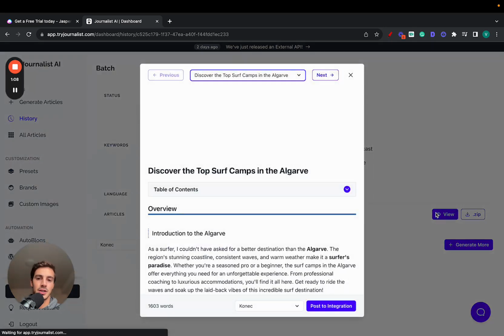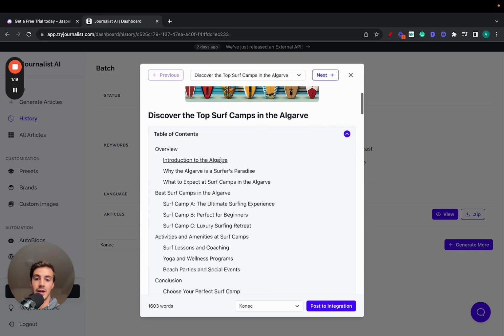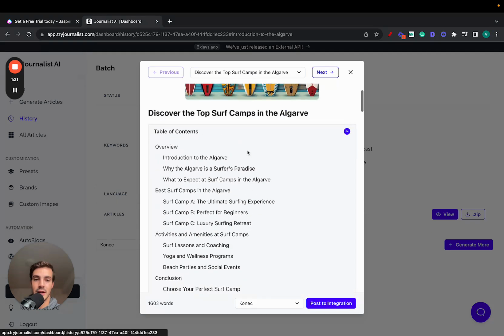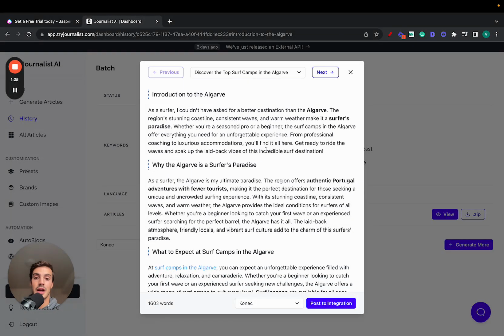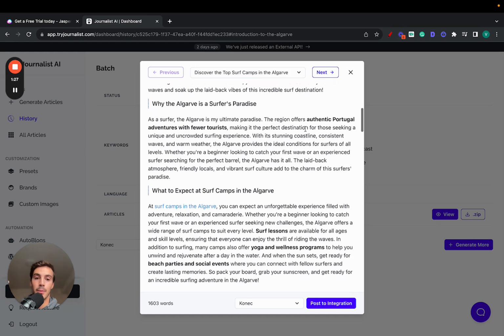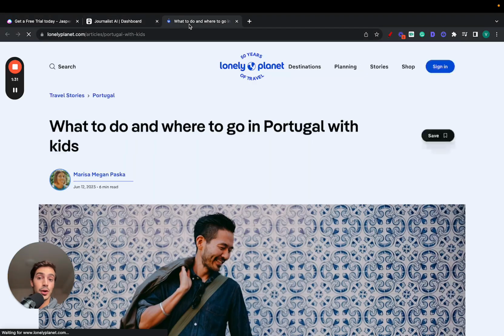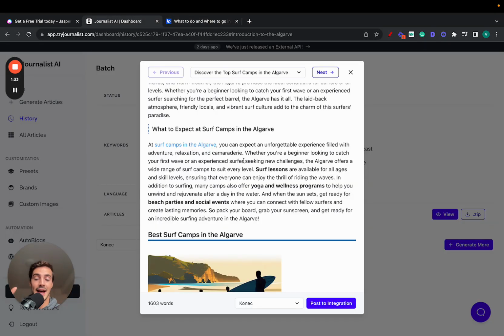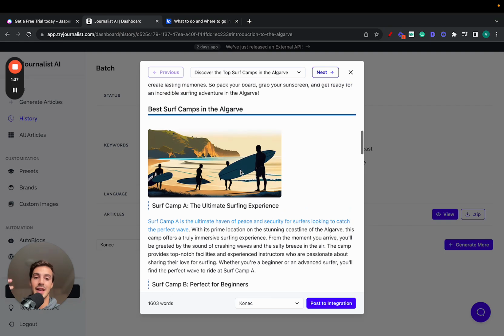This is for the surfing niche, so the best surf spots in Portugal. Now, this is exactly what you get, right? An article with a tailored niche down featured image, a proper interactive table of contents, of course, and if I minimize this right here, you'll see that the article has a proper structure, right? Bolding out important words, linking out to authoritative sources in the niche, right? So every single article has external links as well as internal links, in-article images.